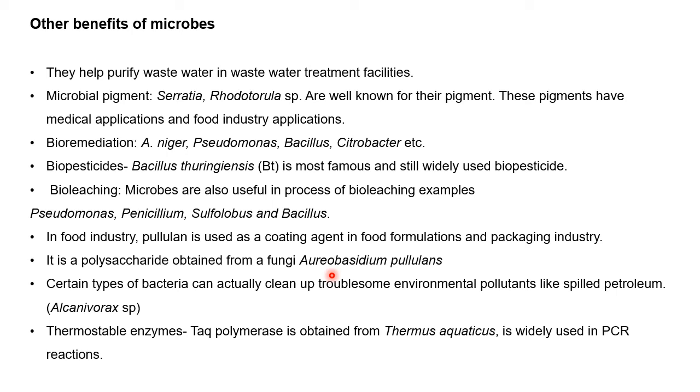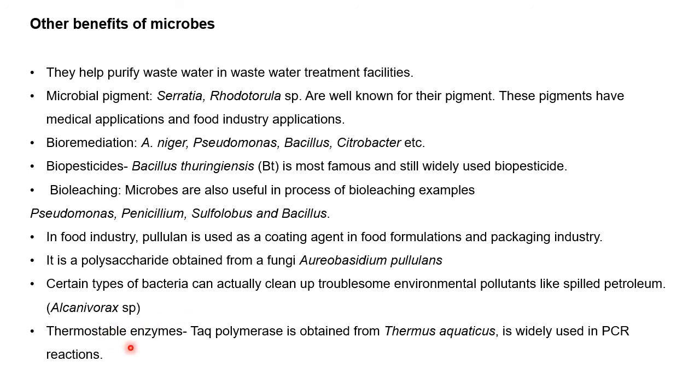Okay, then next is bacteria. Certain types of bacteria can actually clean up troublesome environmental pollutants like spilled petroleum. Okay, so in oceans, when there is an oil spill, some bacteria which are present in that natural environment start eating it up. Okay, so Alcanivorax is an example of a bacterium which helps in clearing pollution.